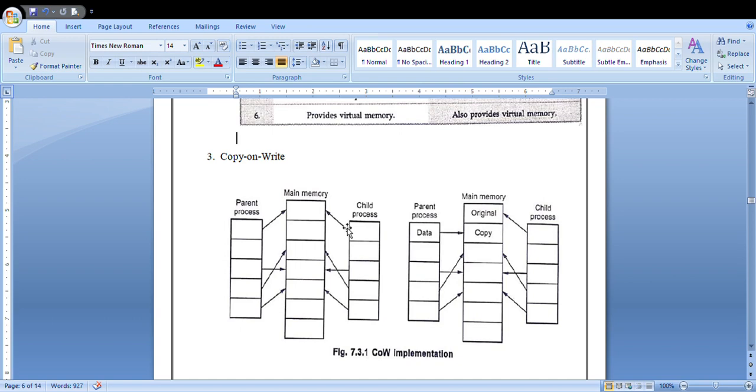So if one process tries to alter a page, a memory error occurs. The operating system receives an interrupt, sees that the page is shared, makes a copy of the page by physically copying the content to another page frame and mapping the second page frame to the current process, and gets the process to retry the memory access. Whatever I said just now, whenever it is marked with a special bit like copy on write, it will create one new page frame.